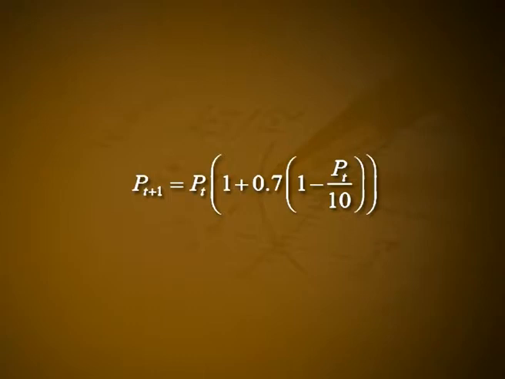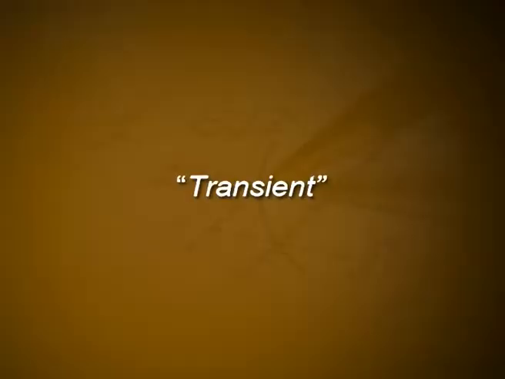For example, with the discrete logistic model, P t plus 1 is equal to P t into 1 plus 0.7 into 1 minus P t by 10, and for most initial values P naught, the first few iterations of the model produce relatively large changes in P t as it moves towards 10. This early behavior is thus called transient because it is ultimately replaced with a different sort of behavior.